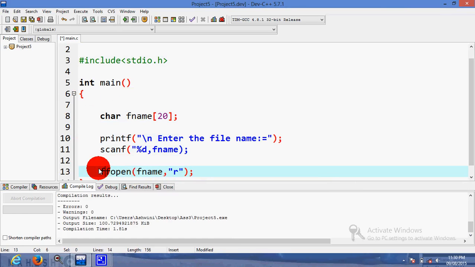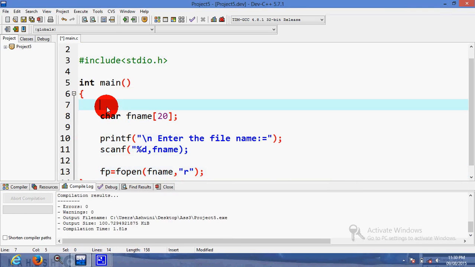If that file is opened successfully, it will return the address of that file, technically called a file pointer. A file pointer is a pointer which points to your file, meaning it holds the address of your file. So we will declare one file pointer, fp, whose data type will be FILE because it points to your file.